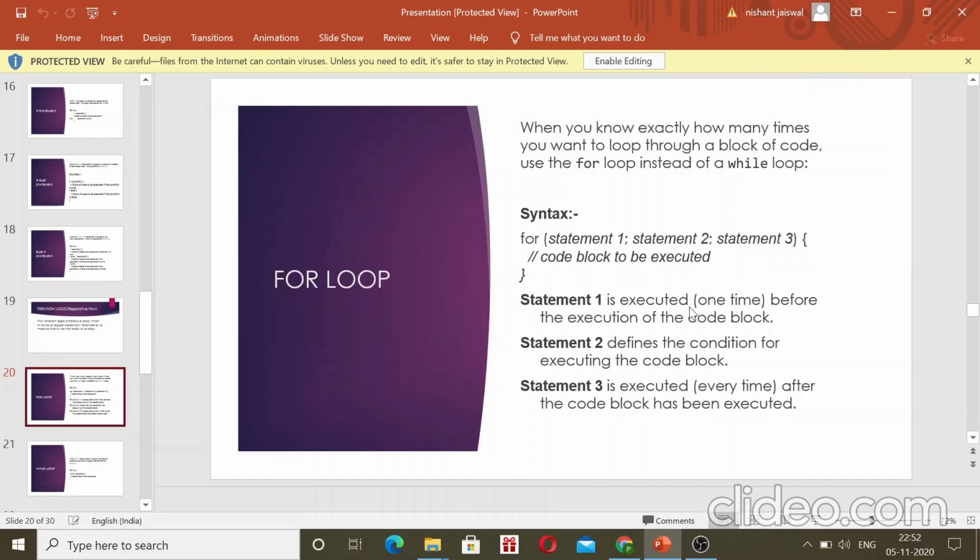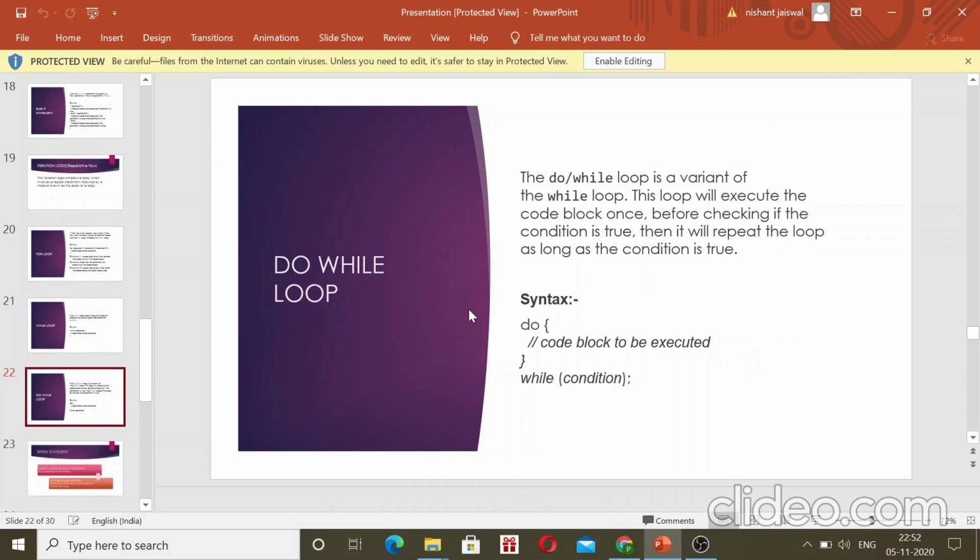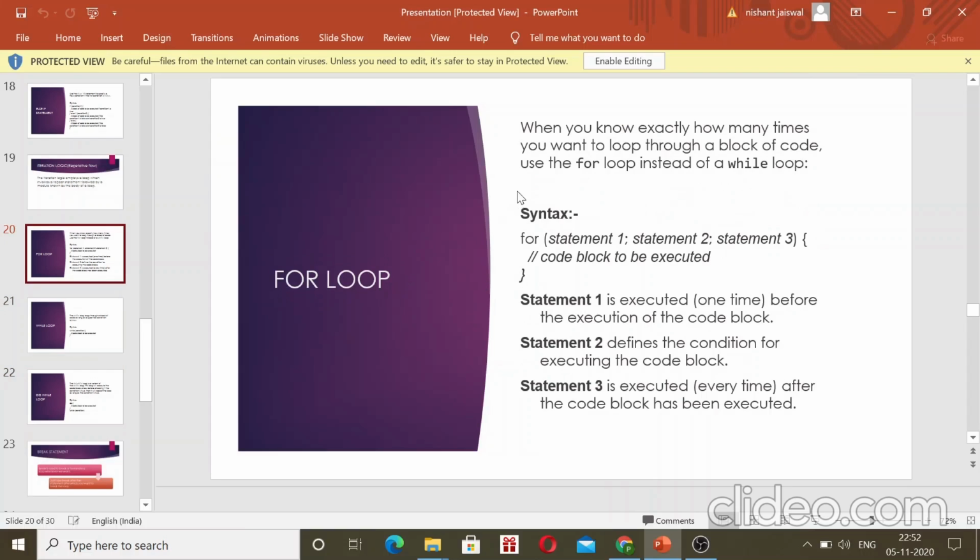So iteration loops are of 3 types. Iteration structures are of 3 types: for loop, while loop and do while loop. Now for loop. When you know exactly how many times you want to loop through a block of code. So if you know how many times you have to execute any statement, any code, then you should use for loop.